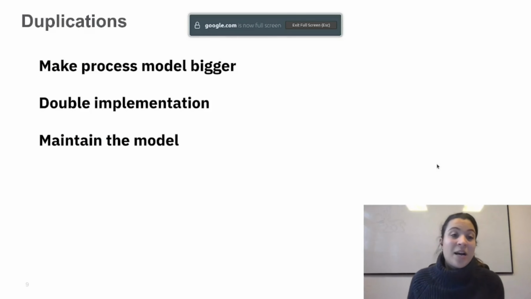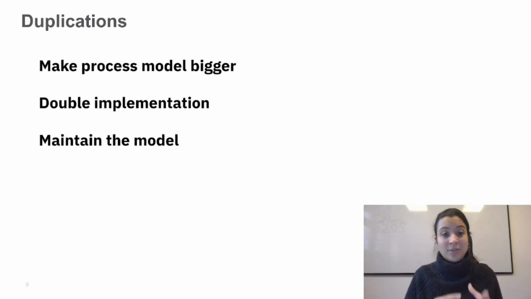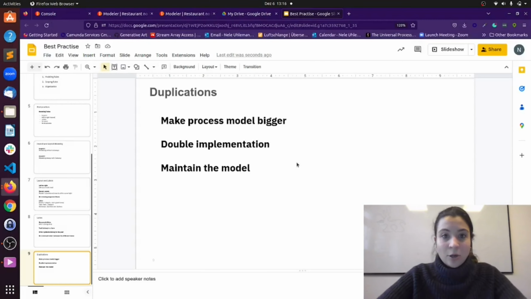Okay, let's talk about the last aspect, and that are duplications. And in general, it's good to prevent duplications because if you have double things in your process, that makes the process model bigger. Also, you need to implement things 2 times, 3 times, depending. And also if we talk about maintenance of the model, so if you want to change at one point of the model something, you need to change it at 2 places or even at 3. So the idea also is if you need to make a change, just make it at 1 point, and that applies then to everything. And let's go back to the web modeler to see what duplication we have.